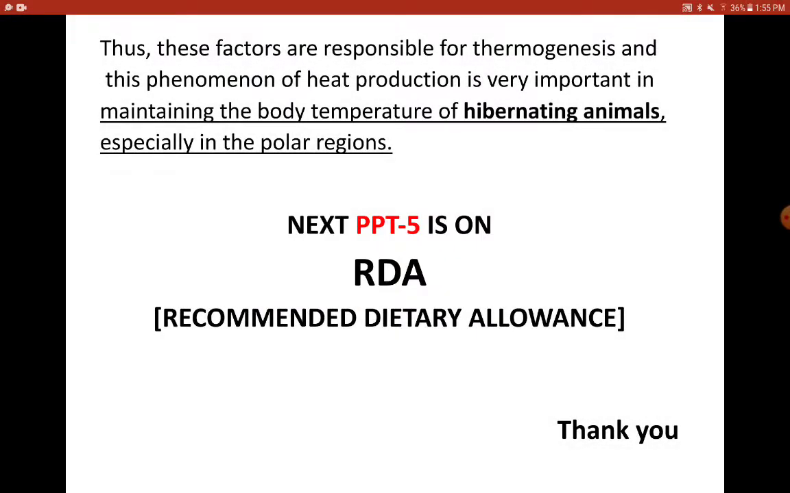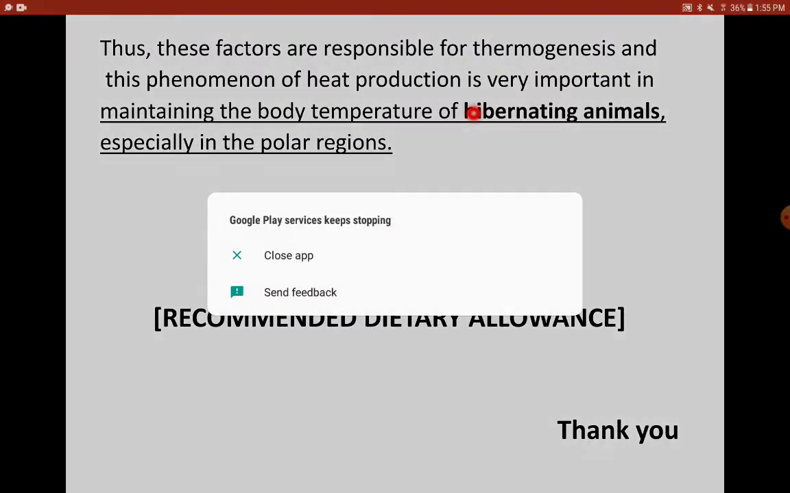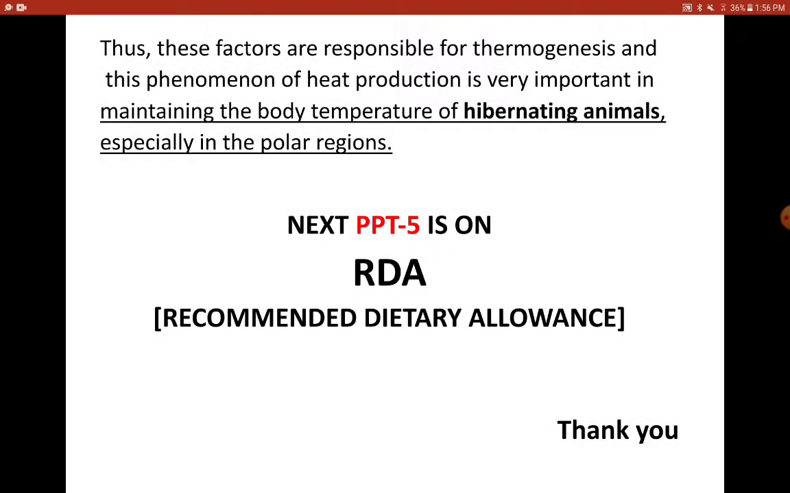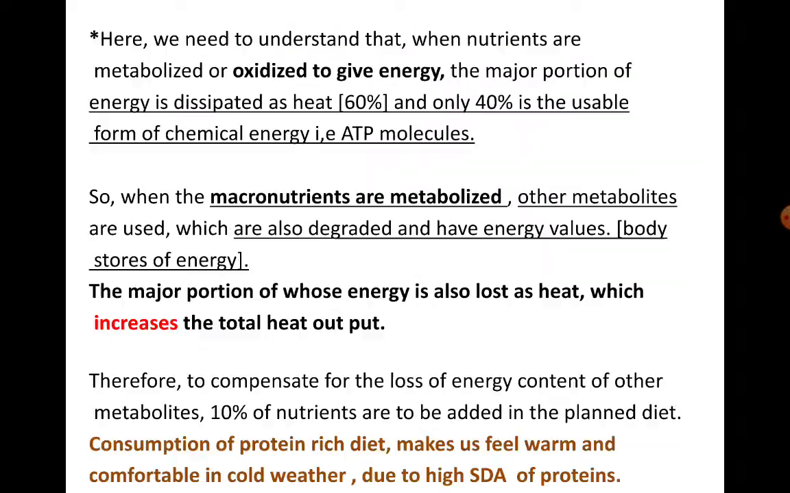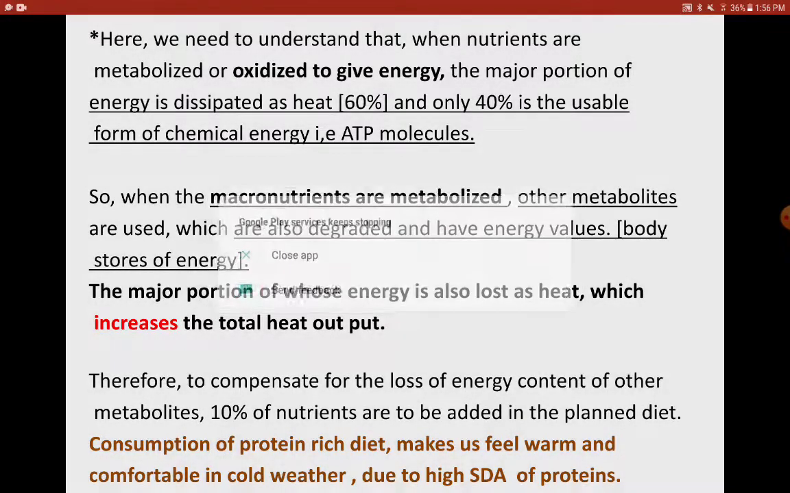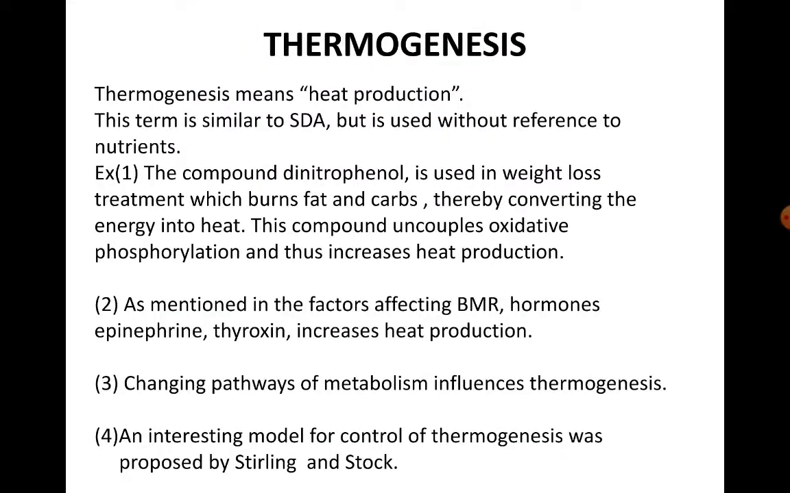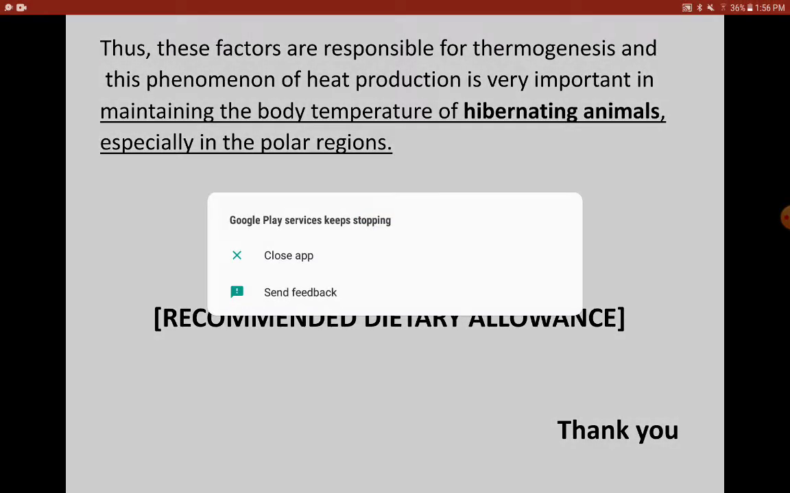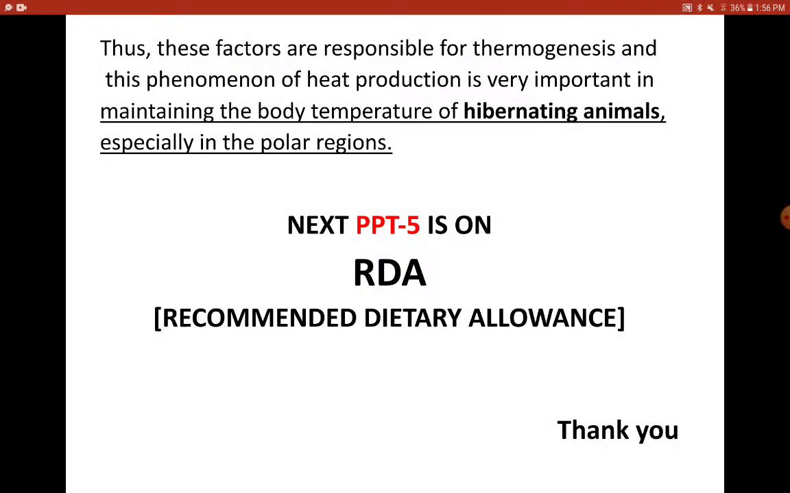And now, very importantly, this thermogenesis or SDA is very important to maintain the body temperature of hibernating animals, especially in the polar regions. And that is where, when we go back to this slide, you can see here, consumption of a protein rich diet makes us feel warm in cold weather, and this is because of the high SDA of proteins. So this is about SDA and thermogenesis. I hope you have well understood the concepts.